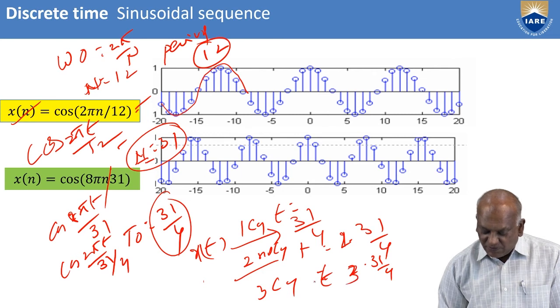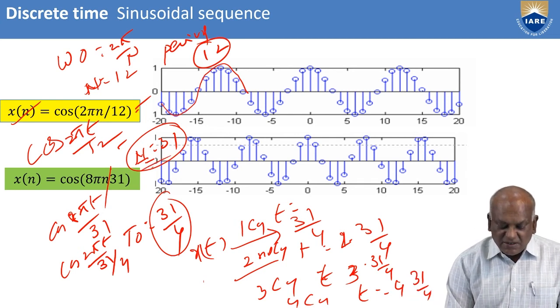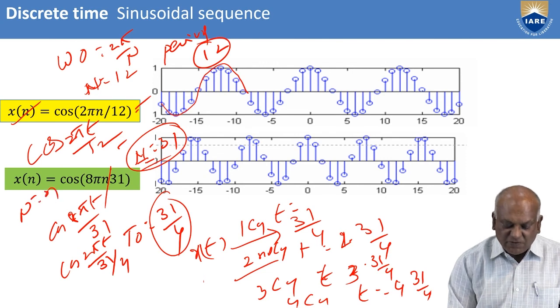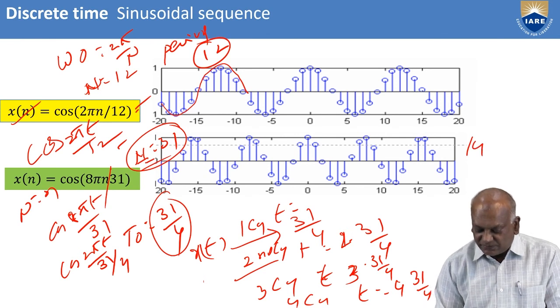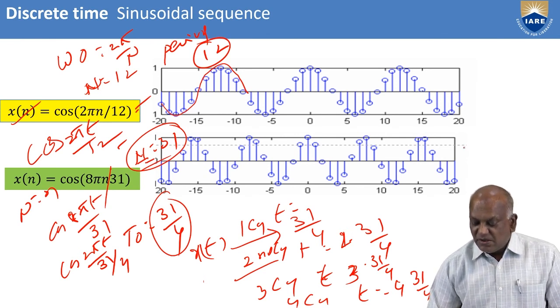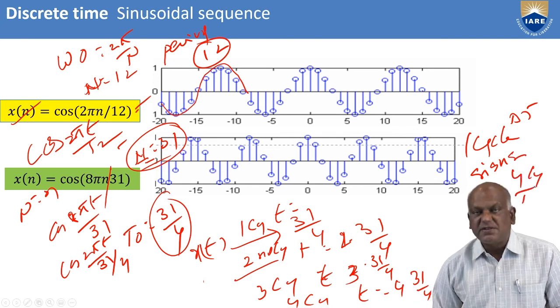231 by 4, 331 by 4, and the fourth cycle is at t equal to 431 by 4. Whereas in the case of the discrete time signal, it completes at n equal to 31. It completes one cycle after 31 samples. That means one cycle of the discrete time signal sequence equals 4 cycles of the continuous time signal.